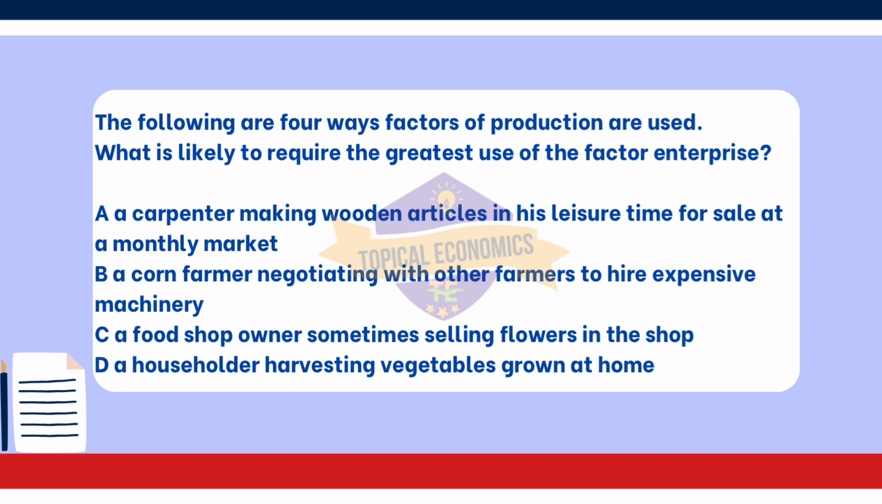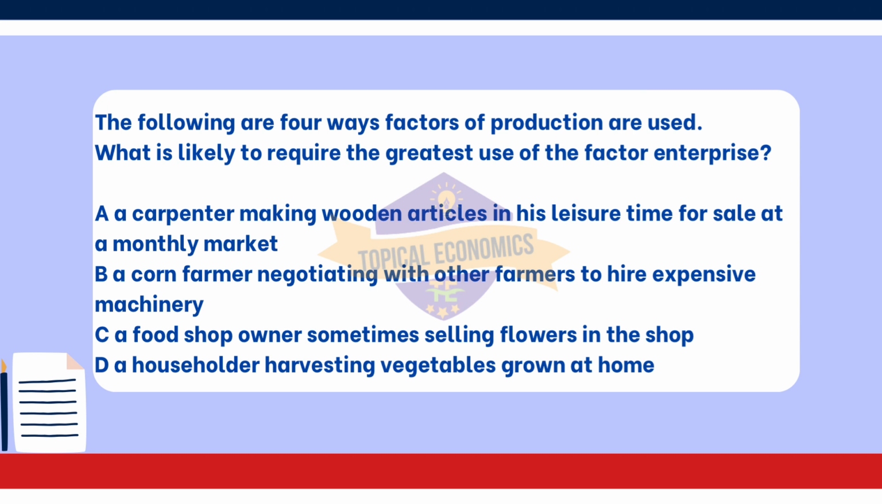Option C. A food shop owner sometimes selling flowers in the shop also involves enterprise, but the scale and commitment to selling flowers may be less than the overall strategic planning needed by the corn farmer to hire machinery. This option suggests a side activity rather than a primary enterprise effort.